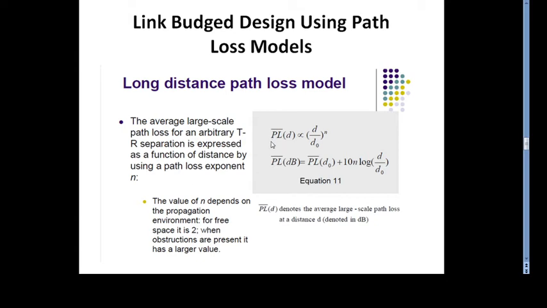So path loss is proportional to the separation distance between transmitter and receiver raised to the path loss exponent, where d0 is a known or reference distance and n is the path loss exponent, and PL denotes the average large scale path loss at a distance d, where the transmitter and receiver are separated by distance d, measured in dB.